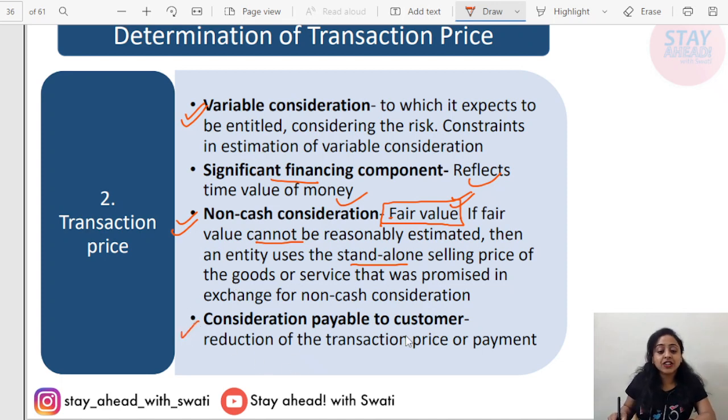Last comes consideration payable to the customer, a reduction of the transaction price or payment. Any consideration that is payable to the customer as a warranty, as part of any return, voucher, etc., needs to be reduced from the transaction price. For example, the transaction price is rupees 30,000, and there is a payable amount to the customer of rupees 2,000. So for revenue recognition purposes, this 2,000 will be deducted from the transaction price of 30,000, and the amount of revenue recorded is 28,000.